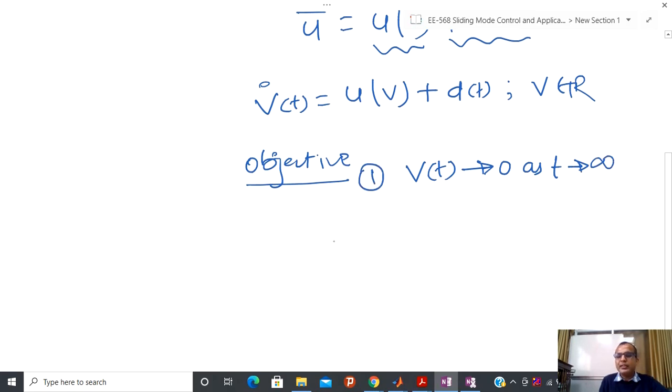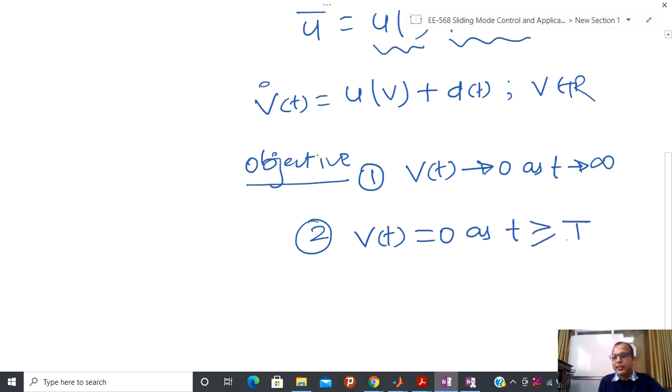It might be possible that in some classes of problem, particularly whenever we are dealing with robotics, or with problems related to observation or some kind of differentiation, we have a little bit different objective, and we are dealing with it like this: vt equal to 0 for t greater than or equal to some time t, or t0 you can say, and this t0 is some finite time. So I have two classes of objective.